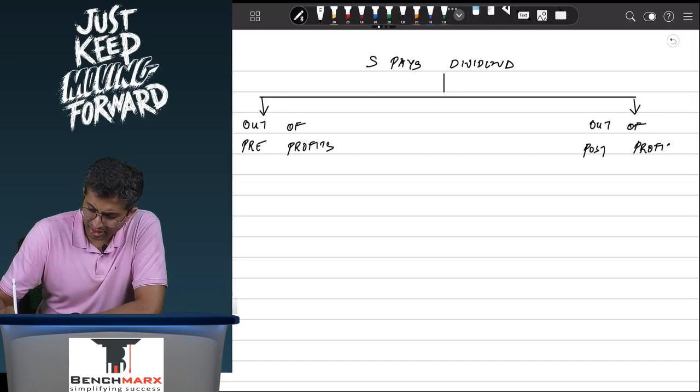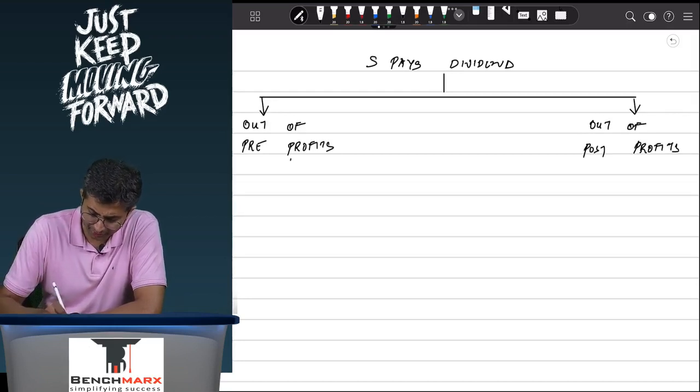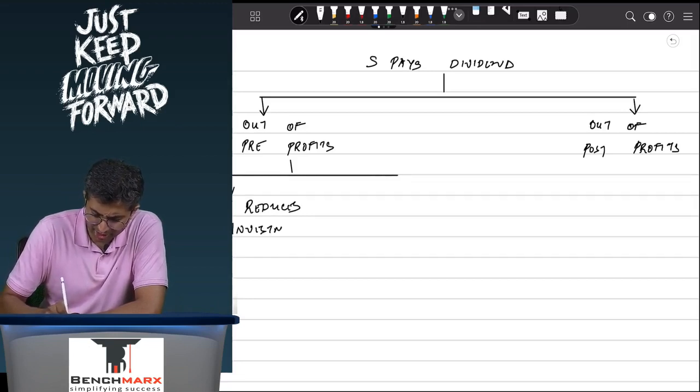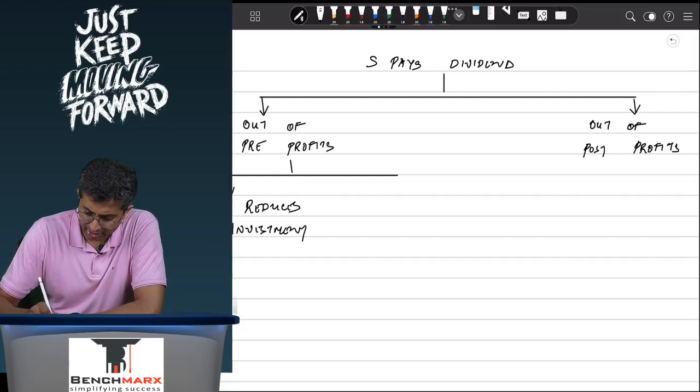Now, if this dividend in fact is out of pre-acquisition profits, the parent should reduce it from the cost of investment. So over here, P reduces investment. Is that treatment correct? Please answer. Is the treatment correct?